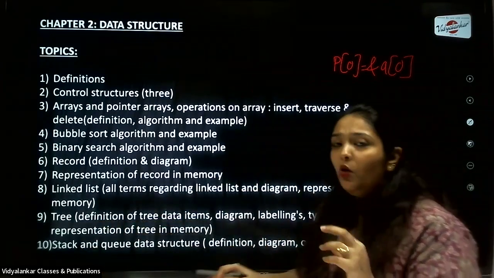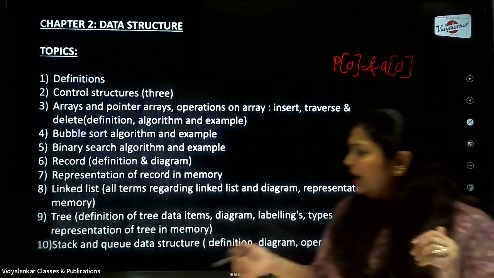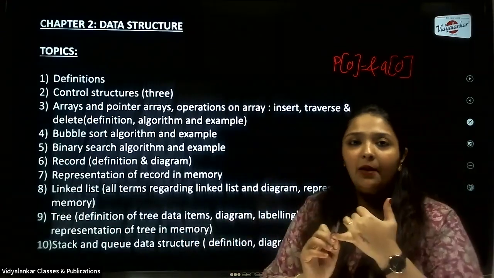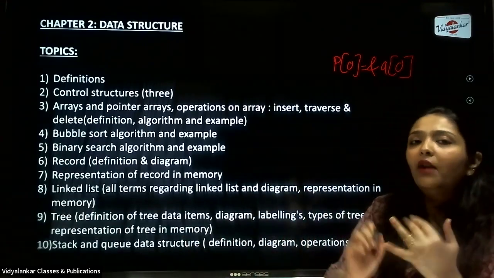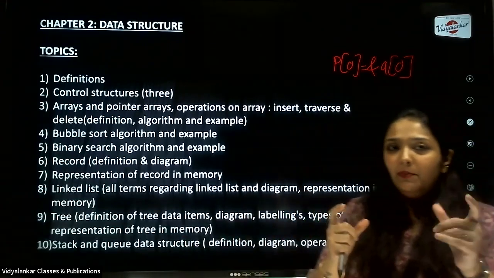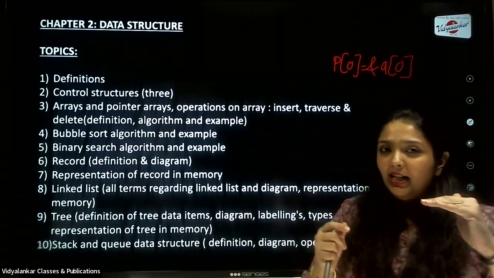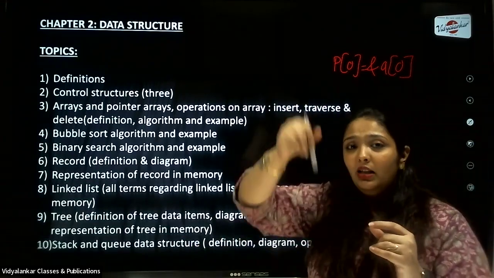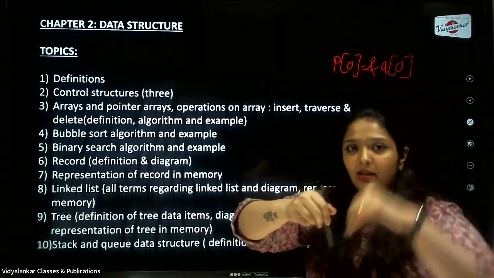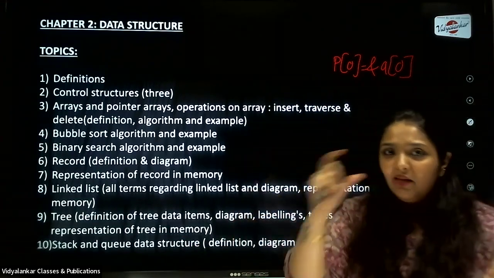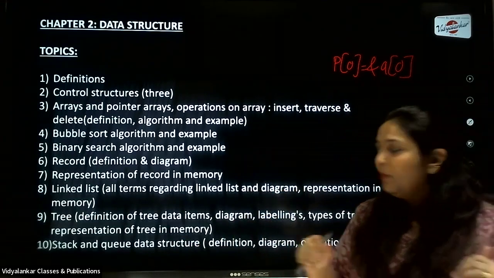Now we next talk about stack and queue. Now stack and queue structure, what all is required? You define stack, you define queue, then you have to show the diagrammatic representation of a stack with the labeling, that is where the top of stack is. And don't forget the keyword, like whatever you insert in the stack first is the last one to come out. So it is first in, last out. Such keywords I will look for in the answer while correcting the paper.